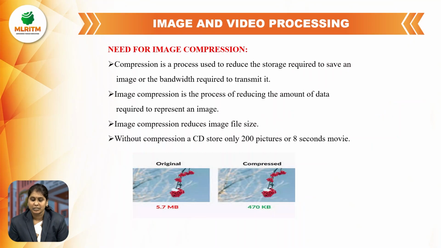Need for image compression. Compression is a process used to reduce the storage required to save an image or the bandwidth required to transmit. Image compression is the process of reducing the amount of data required to represent an image. Image compression reduces the file size. Without compression, a CD can store only 200 pixels or an 8 second movie.